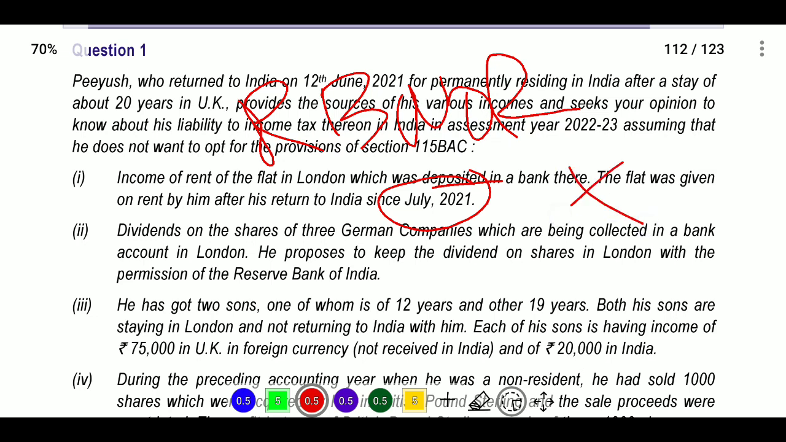Next, dividend on shares of 3 German companies which are being collected in a bank account in London, and he proposes to keep the dividend in London with the permission of Reserve Bank of India. So it is an investment outside India and he is receiving the amount outside India, and he is a resident but not ordinary resident. So it is not taxable in India.